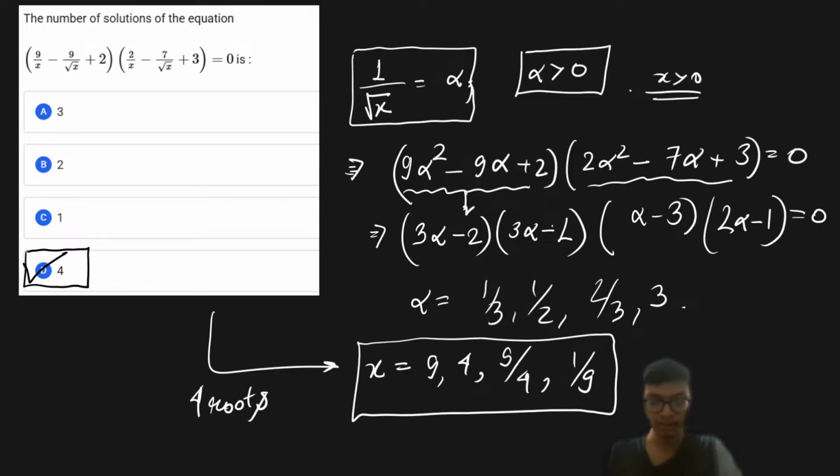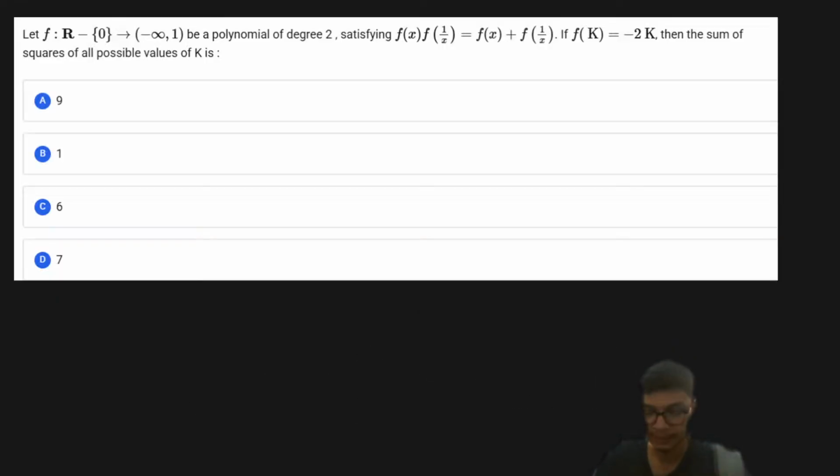So let's work on the next problem. With this, we have our next problem, and this question is really interesting. If you don't know the concept behind this question, you're going to look into the exam and come out of the exam even without solving this problem. Now this is a very interesting problem. This is one of the functional equations, in terms of a quadratic expression. That's why I took up this problem. So let us try to understand how we are going to solve this particular problem.